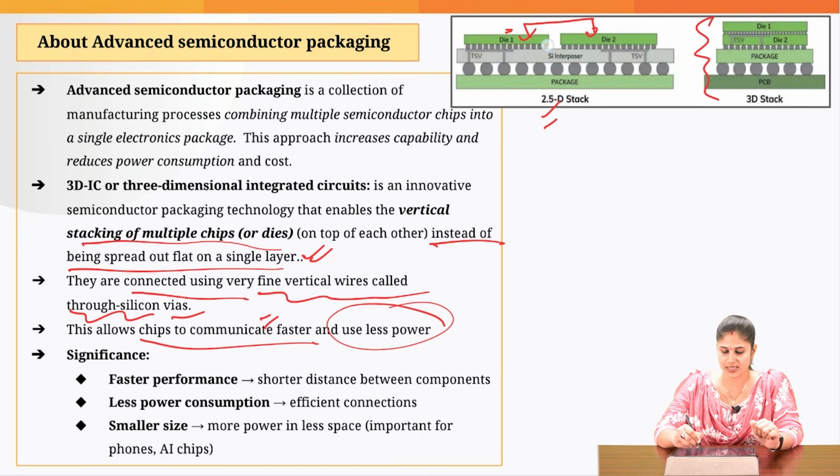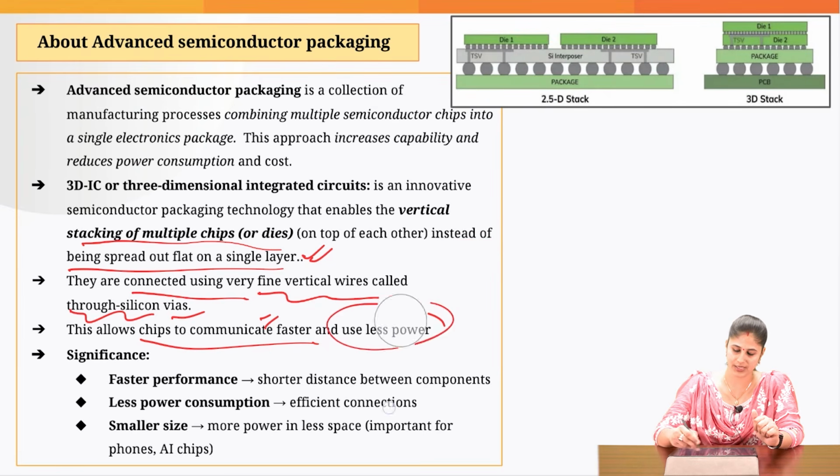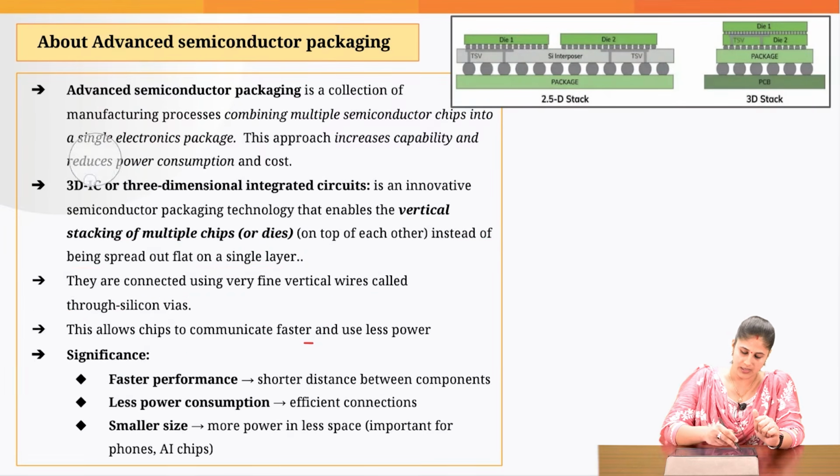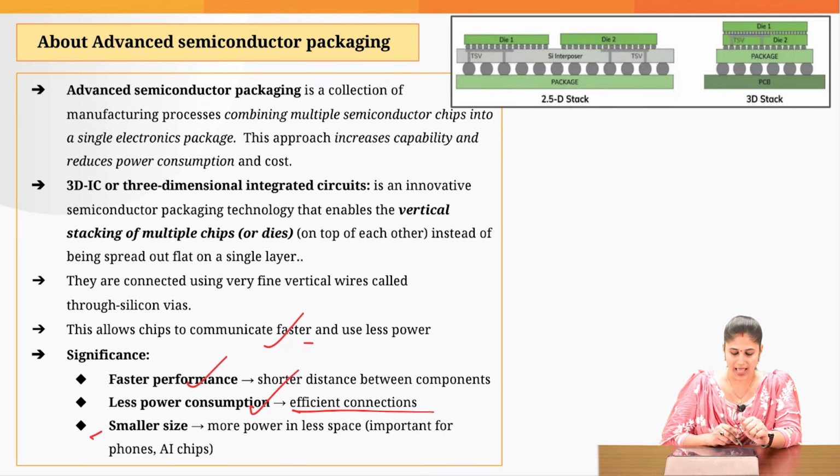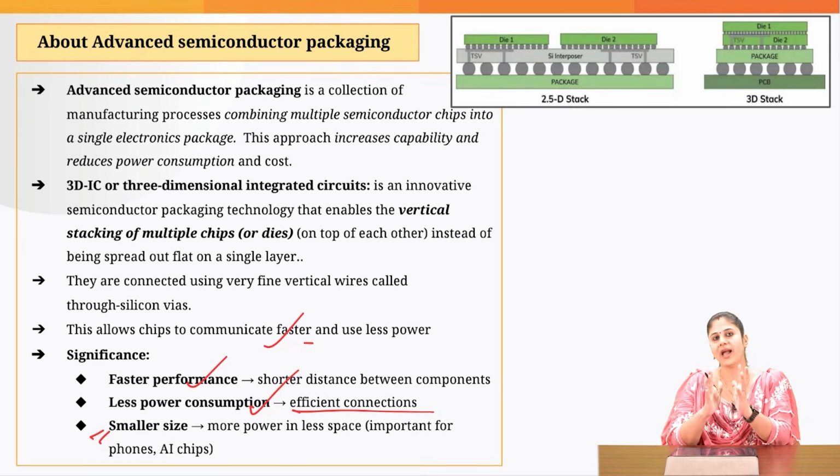Okay, so the distance is more, so they will take more time to communicate with each other and they would be using more power as compared to the three-dimensional integrated circuits. Now, what is the benefit of this three-dimensional integrated circuits? The benefit is that since the chips are located quite close to each other, they will be able to communicate fast. So, there would be better performance, there would be less power consumption because of the efficient connections, and we will be able to come up with a compact size.